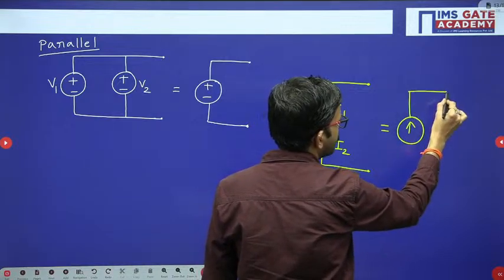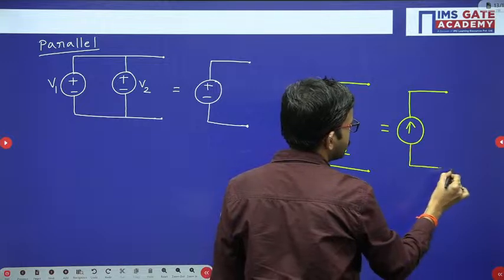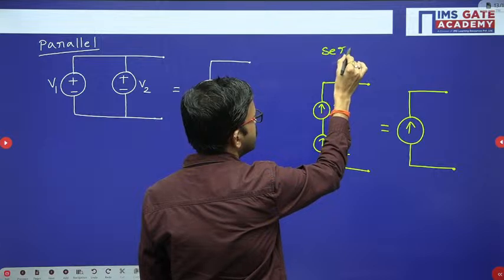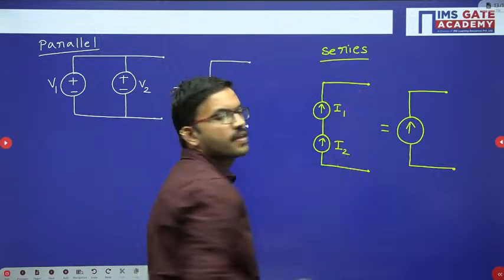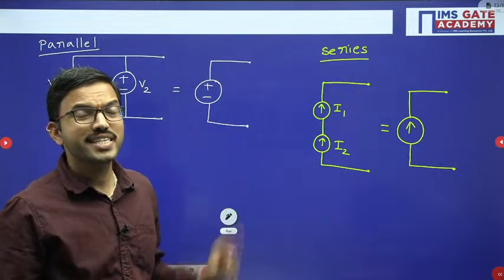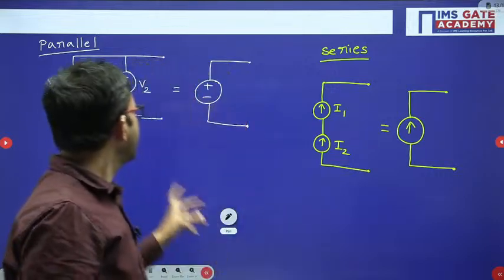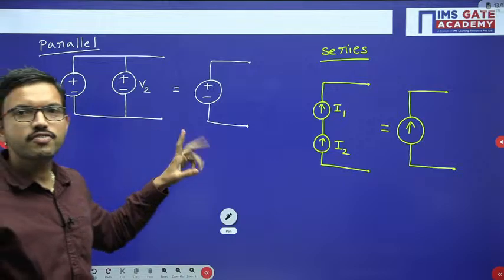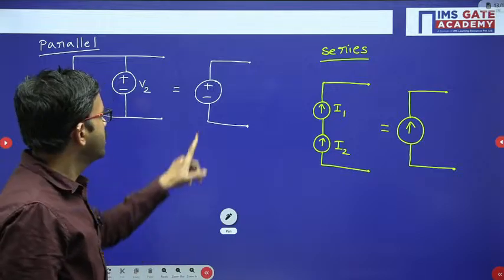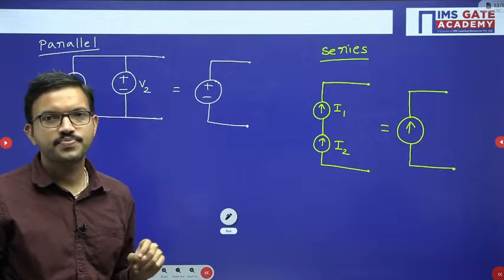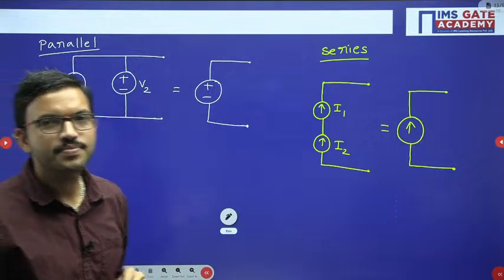The current source value will be how much? Here I have connected the current sources in series. This is the most interesting one. Generally here students will make a silly mistake. They may say that this voltage source value is V1 plus V2. But that is wrong. Why?